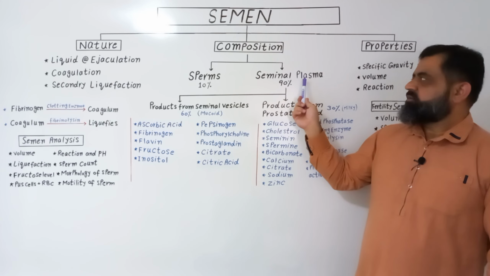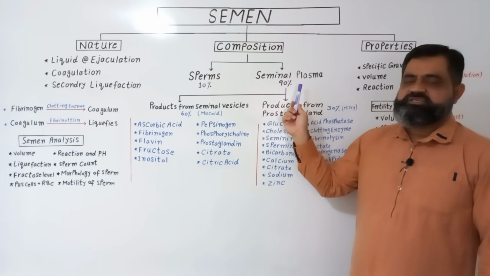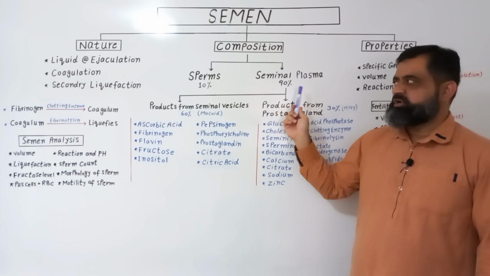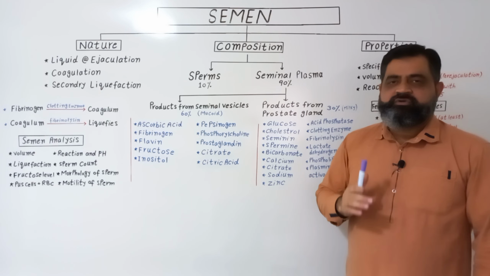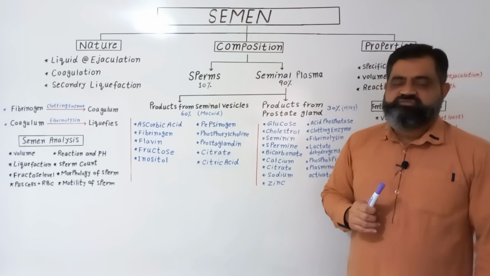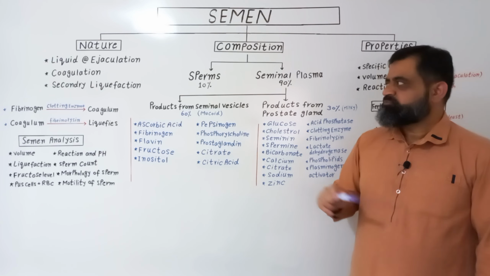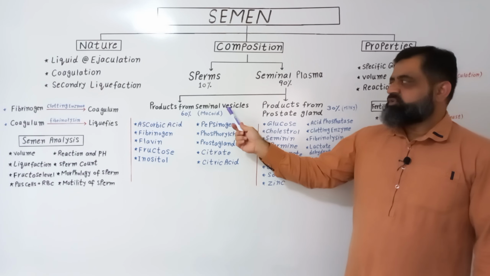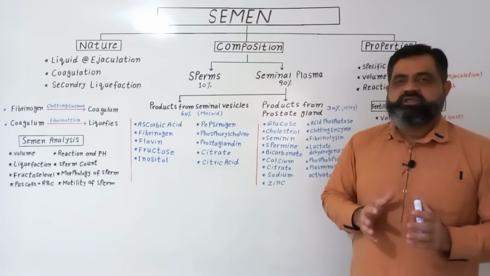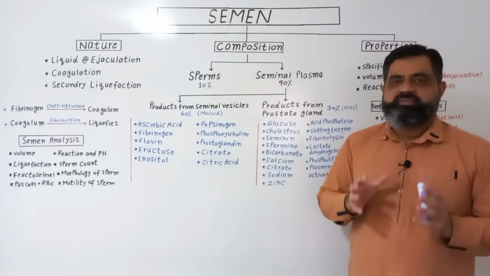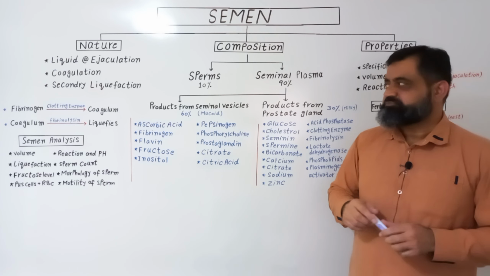If we look at the composition of seminal plasma, which is 90% of the seminal fluid, it contains products from three different types of glands. Number one, products from seminal vesicles. Seminal vesicles are glands located in the pelvic region of the male reproductive system.